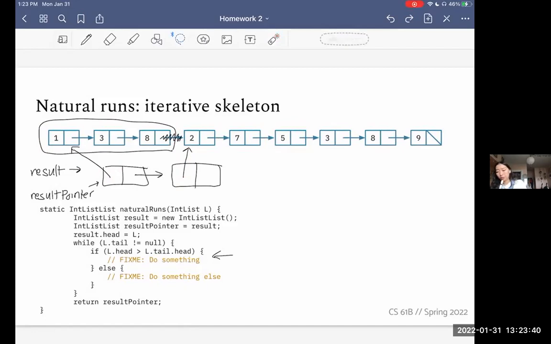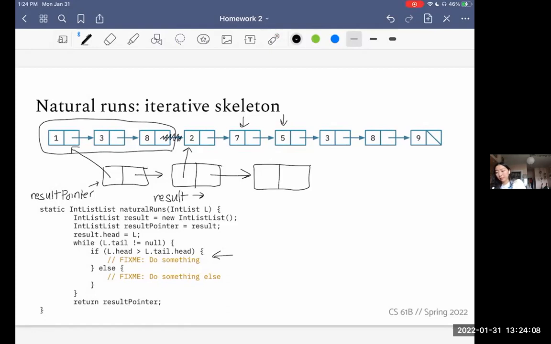And just so we have a track on where we're at in the result list, we're going to move result here. And now we can keep going until we reach the point again where, oh my goodness, my tail's item is less than me. We're not ascending anymore. And so we need to make another node in our outer IntList, right?